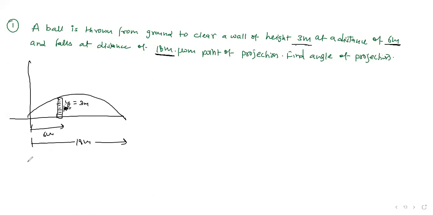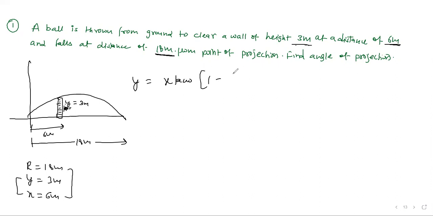So what is given to you? R is 18 meter, y is 3 meter, the general y, not maximum height, and x is 6 meter. They are asking for the angle of projection. Range, and both horizontal and vertical distances are given, so you can write this formula: y equals x tan theta times (1 minus x by R).